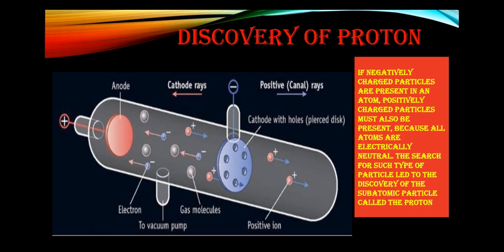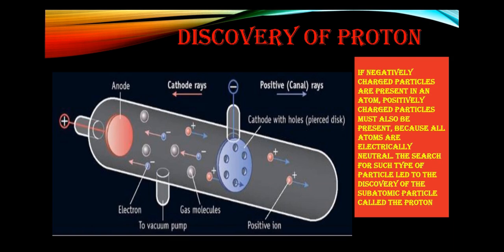In 1886, Goldstein's work with a perforated cathode discharge tube led to the discovery of the proton. Goldstein observed that there was another set of rays travelling in a direction opposite to that of the cathode rays, and these rays showed characteristics opposite to those of the cathode rays.